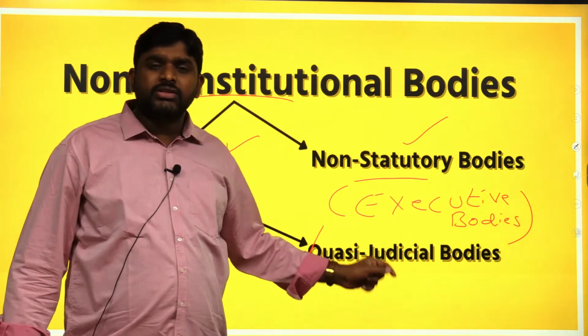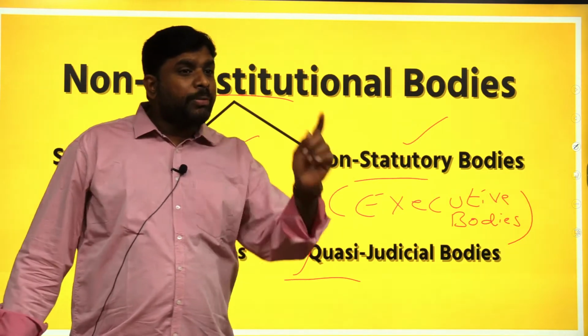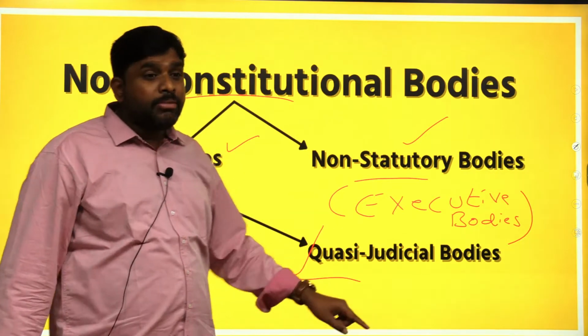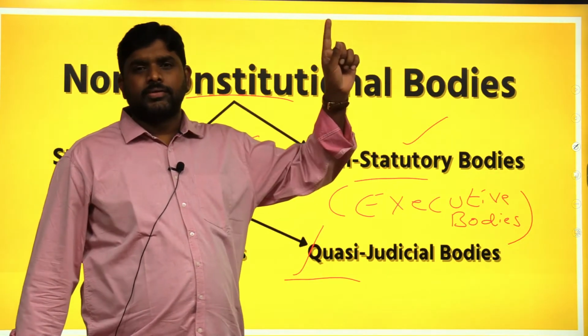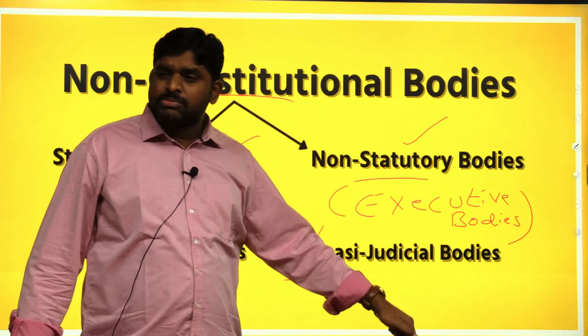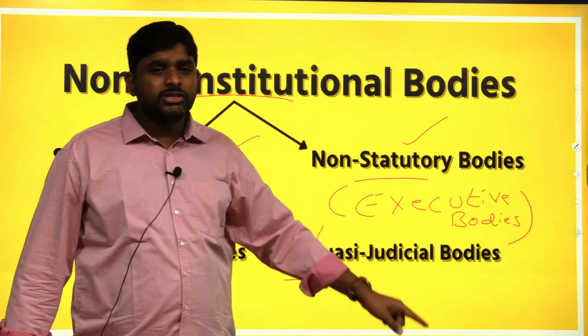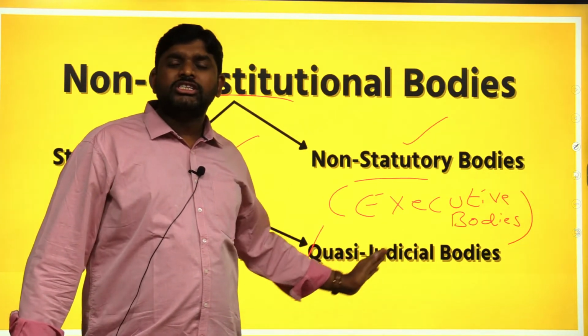What are adjudicatory powers? They have the power to give penalties and to punish. The members of these bodies are judges, meaning judicial members are also part of these bodies. Hence they are called quasi-judicial bodies.